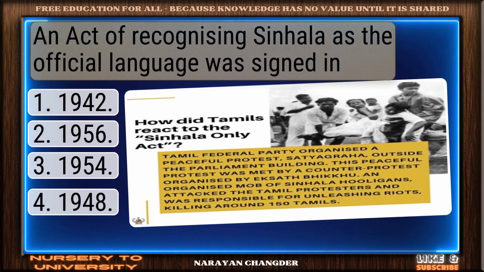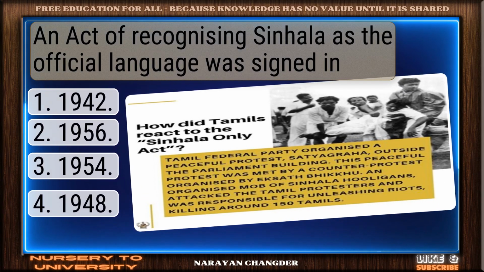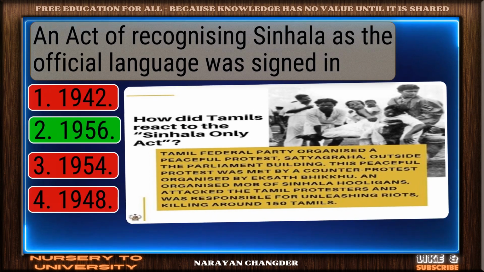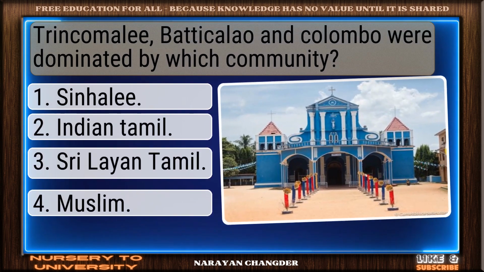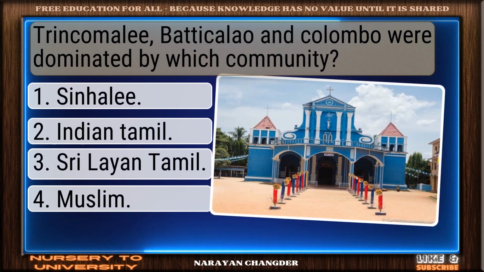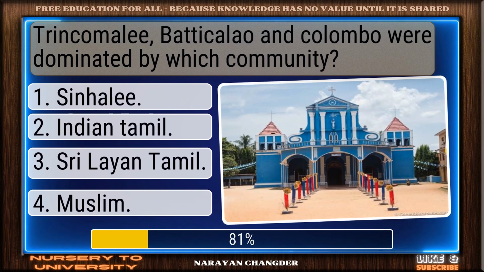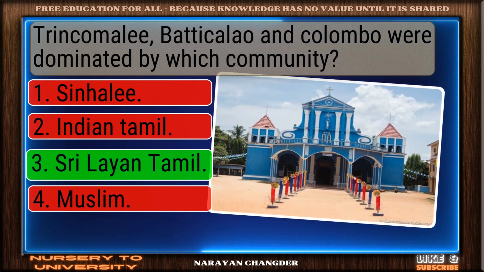An act of recognizing Sinhala as the official language was signed in. 1956 is accurate. Trincomalee, Batticaloa and Colombo were dominated by which community? Nicely done. Sri Lankan Tamil is solid.